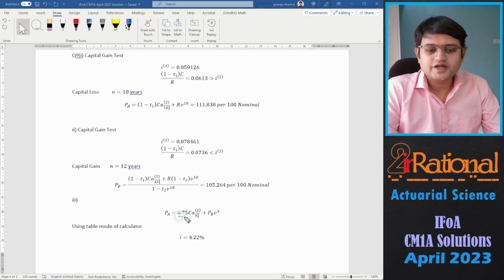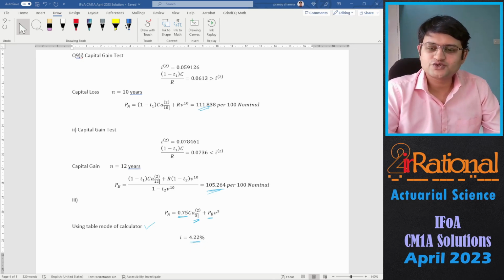So for investor A, he was paying taxes at 25% on coupons that were received for 3 years and then sold to investor B at a loss, because you can see here we have 105 whereas he bought it at 111. So we have capital loss, so we don't have to consider the capital gain tax here. And you can show the interpolation. I have directly used the table mode of the calculator to figure out i is 4.22%.